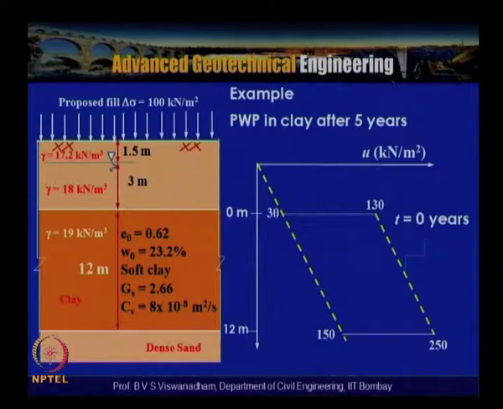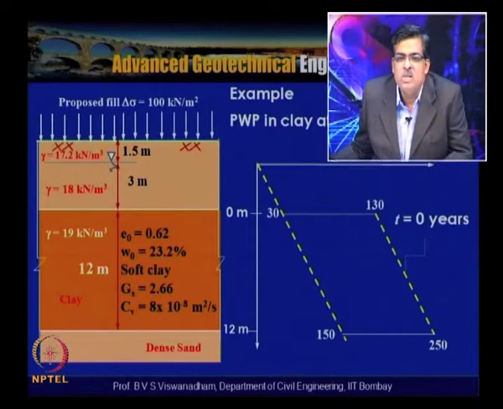the clay layer. And in this the proposed fill is about delta sigma is equal to 100 kilopascals or kilonewton per meter square, and the e naught and initial water content, the properties are given, but important what we use in this is CV, coefficient of consolidation, is 8 into 10 to the power of minus 8 meter square per second. So here the pore water pressure in clay after 5 years can be given like this. The pore water pressure for clay after 5 years, so if you look into this, this is the initial excess pore water pressure, wherein what we can say is that this is the water table.